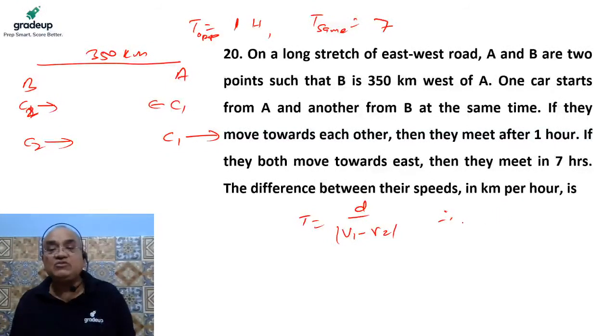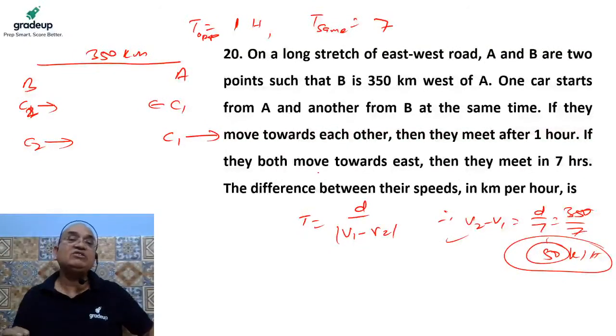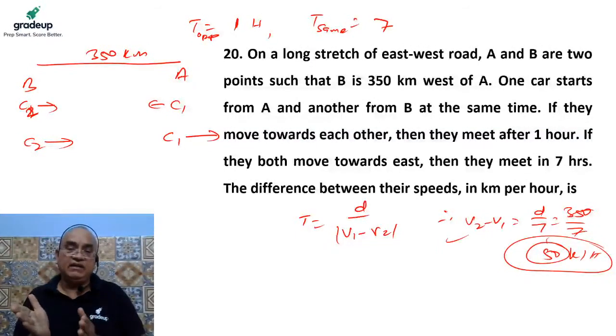Because it is given, we have to calculate the difference of the speeds of the two. So definitely the speed of car 2 is more than car 1. So V2 minus V1 is D by 7, and D is 350, so 350 by 7 is 50 km/h. So this is the difference between the speeds of these two. Everybody knows the relative speed is V2 minus V1, because V2 is faster and it is behind A by a distance of 350 km.